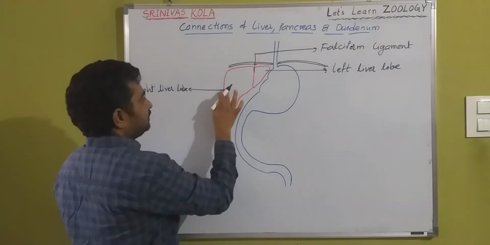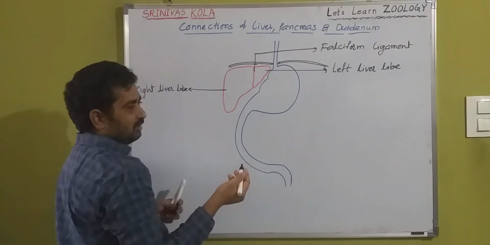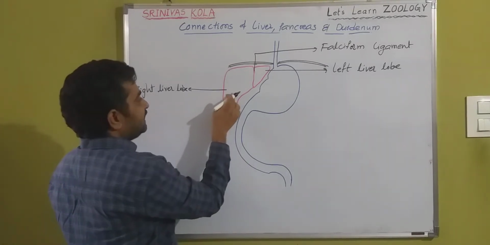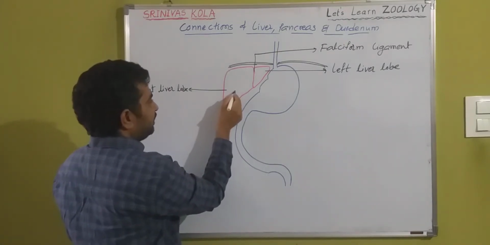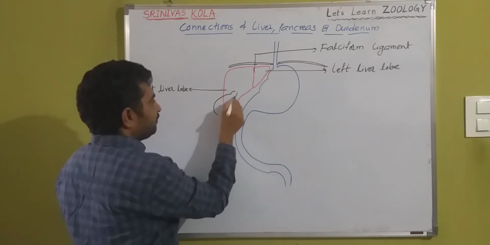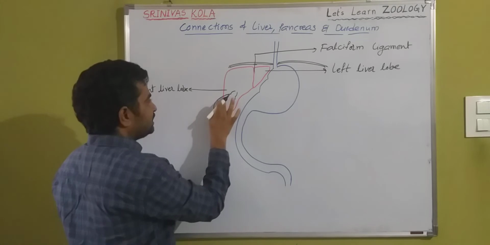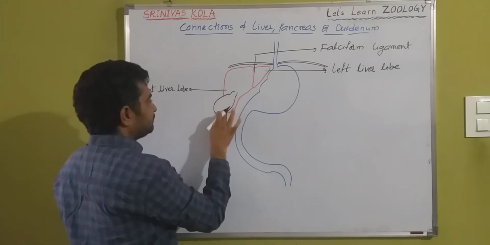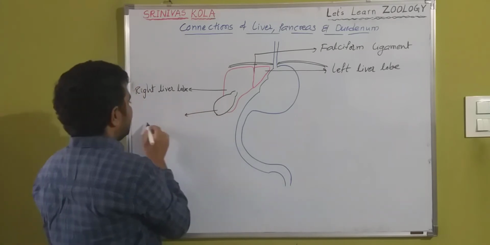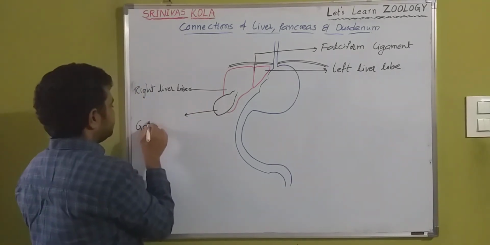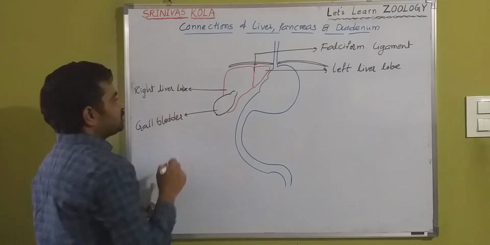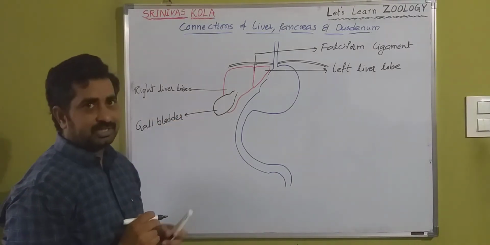And the liver secretes bile juice. We know, but it is stored in a sac-like structure, so that is called the gallbladder. So this is the gallbladder structure. Gallbladder stores the bile juice.